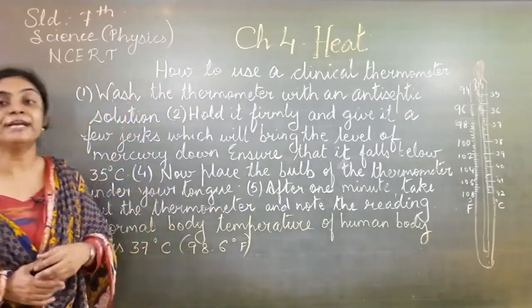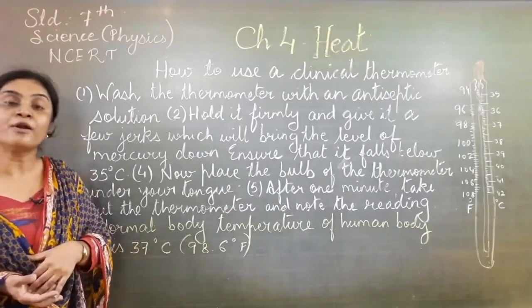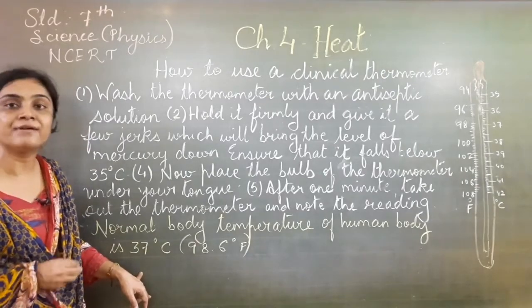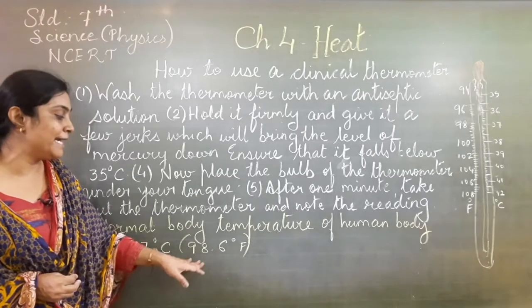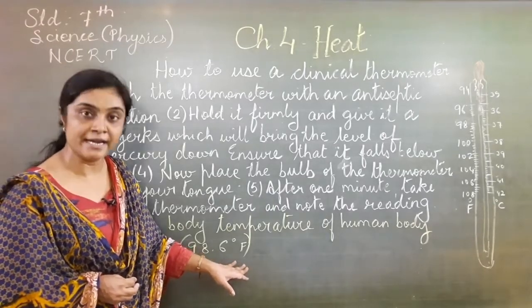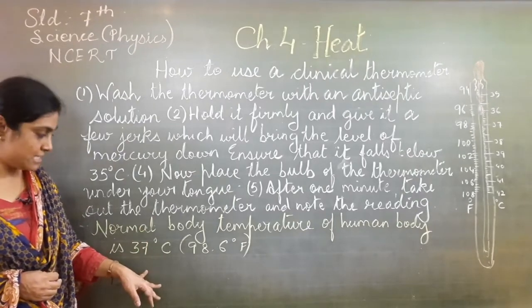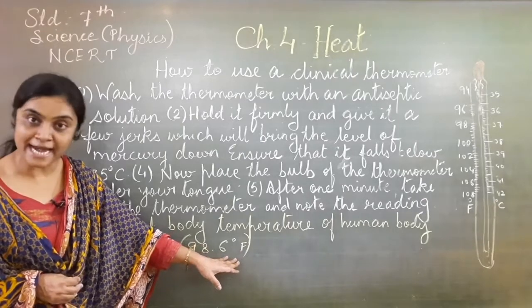Our normal body temperature is 37 degrees Celsius, and in Fahrenheit it is 98.6 degrees Fahrenheit.